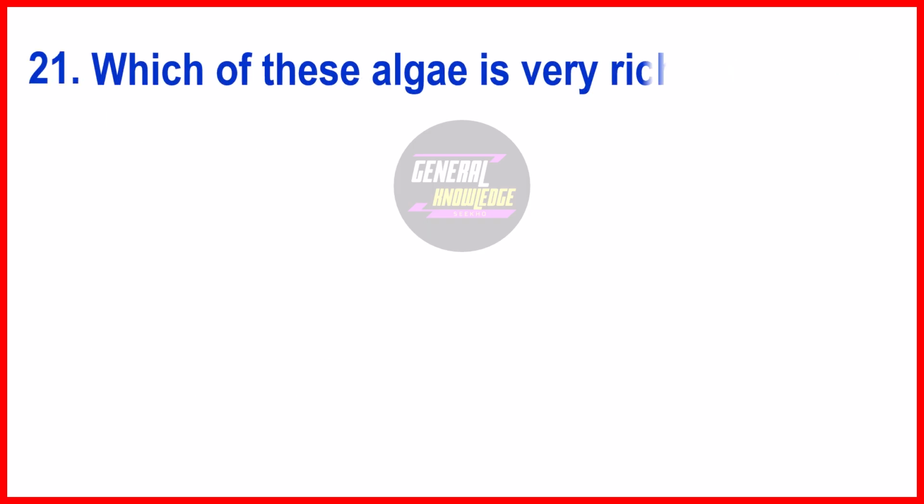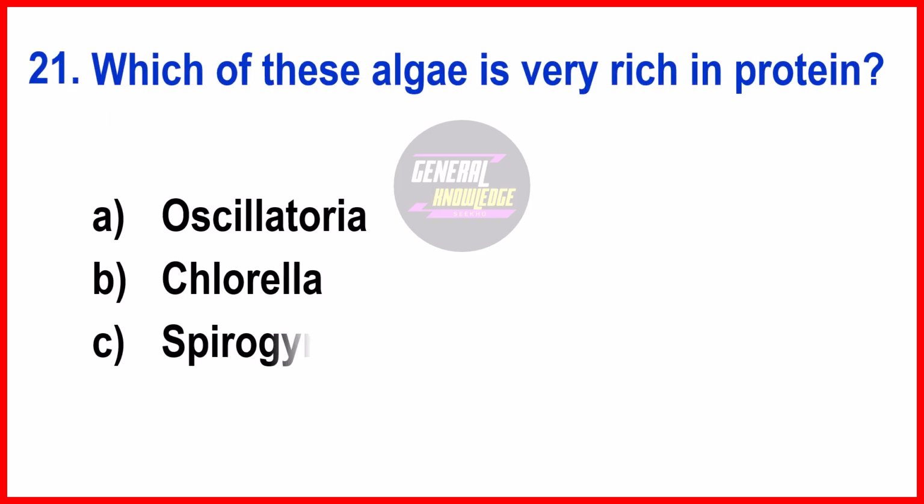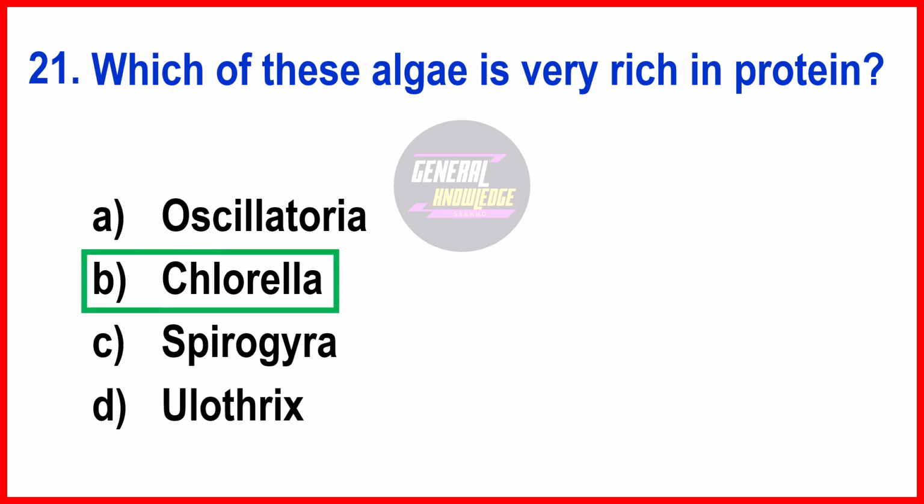Which of these algae is very rich in protein? The right answer is option B, chlorella. It is a single-celled algae often touted for its high protein content, containing around 50 to 60% protein by weight, making it a valuable source of complete protein with all essential amino acids.